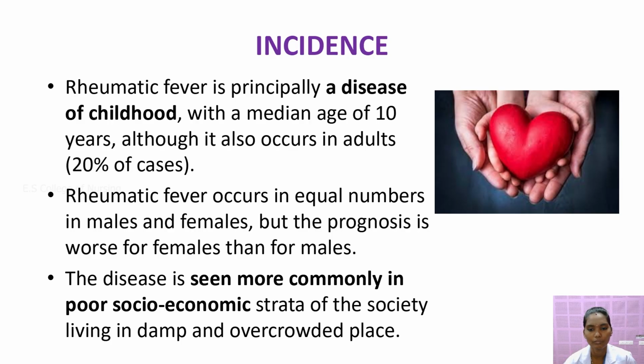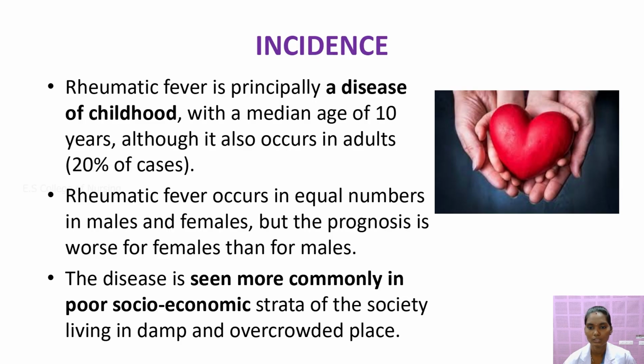Rheumatic fever occurs in equal numbers in males and females, but the prognosis is worse in females than in males. Rheumatic heart disease and rheumatic fever affect both men and women.